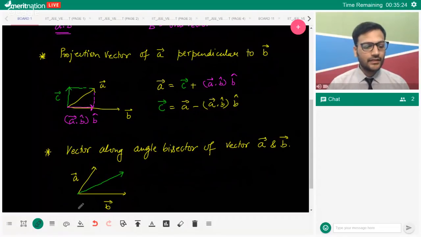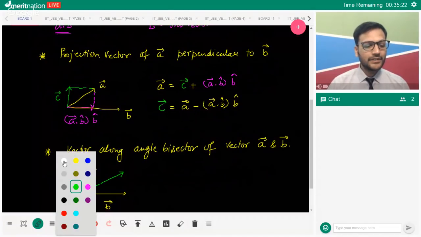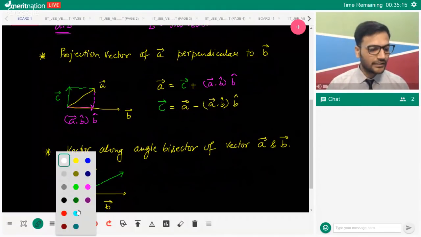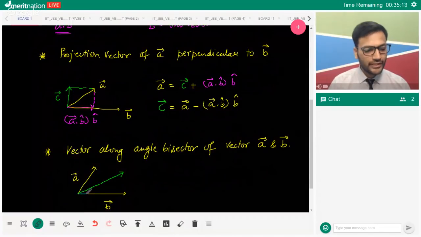If you see, we again take a simple geometry bit. Choose a different color, maybe blue. So over here, what do we say? We figure out the unit vector along this line, and we figure out the unit vector of A. So we'll say that this is the unit vector. If these are unit vectors, the length of these two will exactly be the same, right?